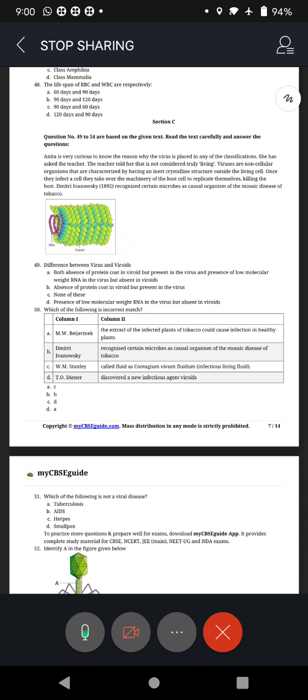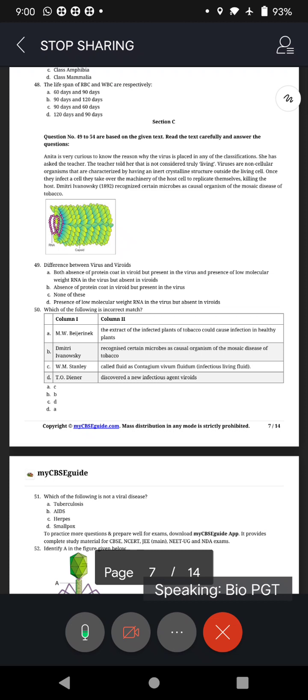Absence of protein coat in viroid, but protein coat is present in the virus. Question number 50. Answer C. Answer, of course, choice A, C, sorry. Question number 50, option A, C. That is, W.M. Stanley called fluid as contagium vivum fluidum, infectious living fluid.